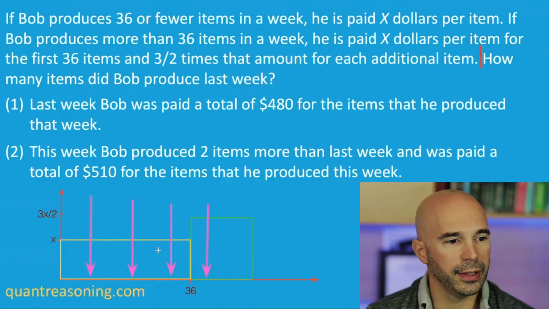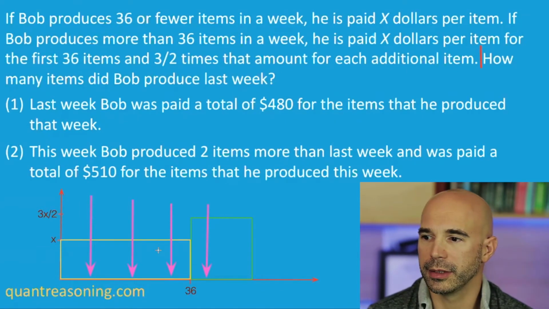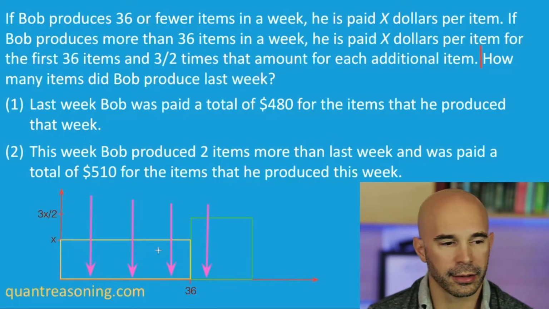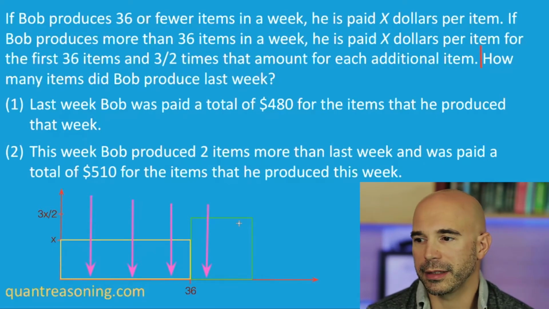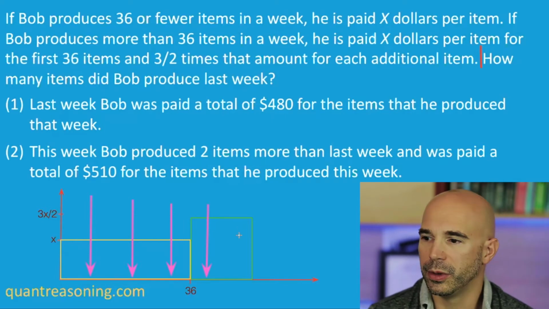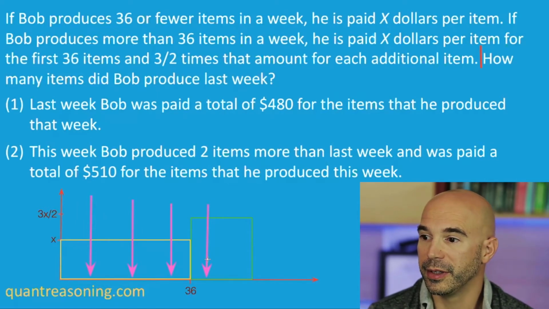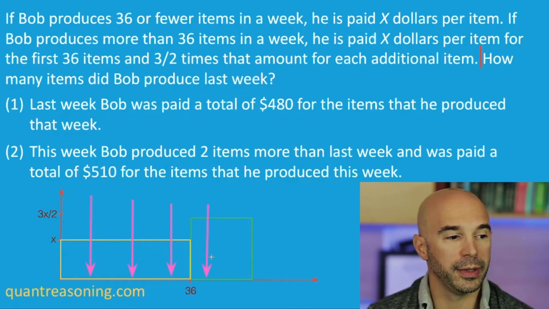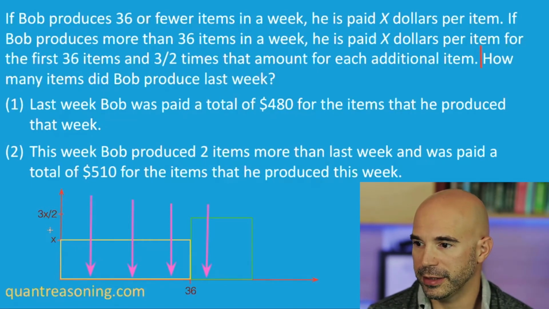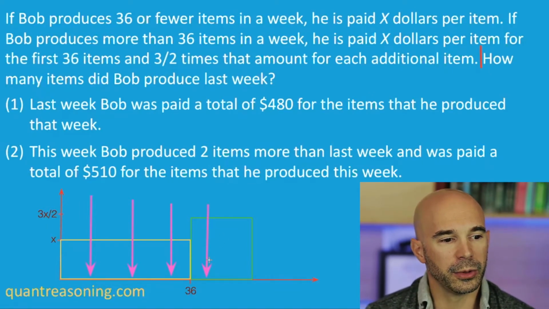If you were to tell me we're somewhere in the yellow rectangle, I would say, well, that's not sufficient, because I need to know where inside the yellow rectangle. Or if you said we're somewhere inside the green rectangle, I would say that's not sufficient, because I need to know where inside the green rectangle. If you told me exactly the total amount of area, in other words, exactly how much Bob made, maybe that would be sufficient, assuming that we know the value of x, because then I could find out exactly where the pink arrow is. But that's ultimately what we're trying to find out, is where is the pink arrow pointing?